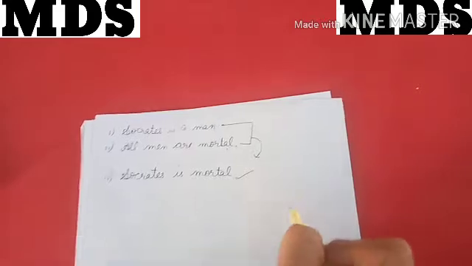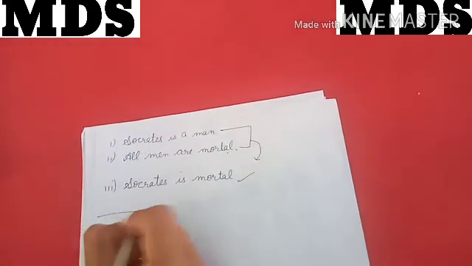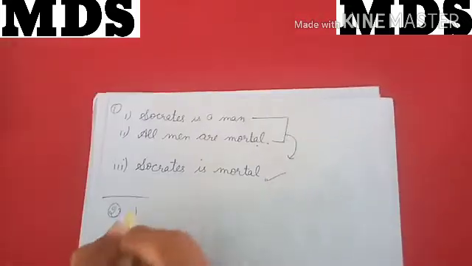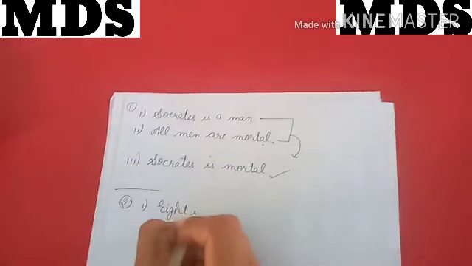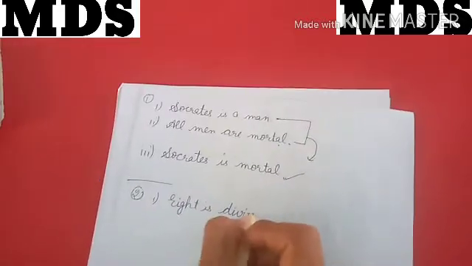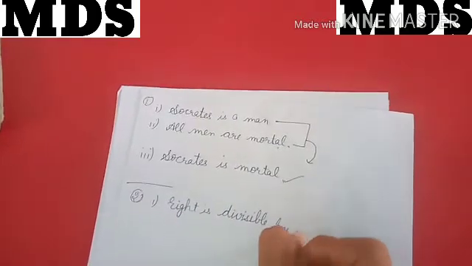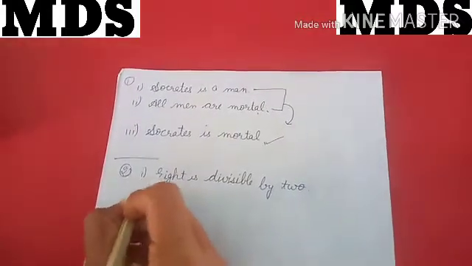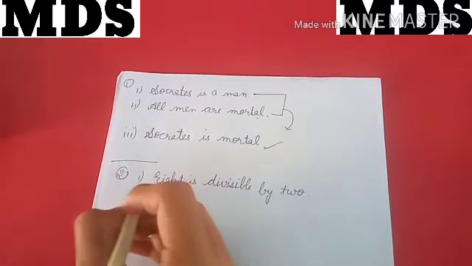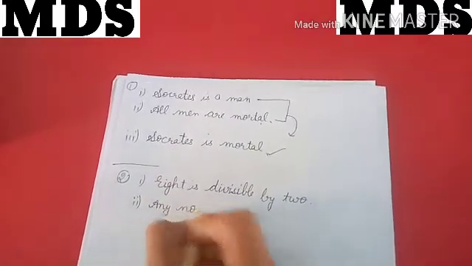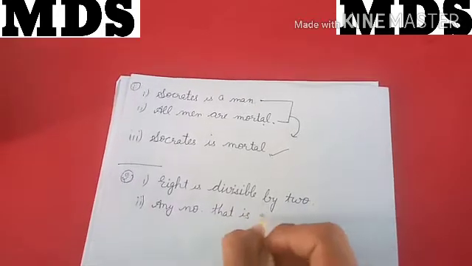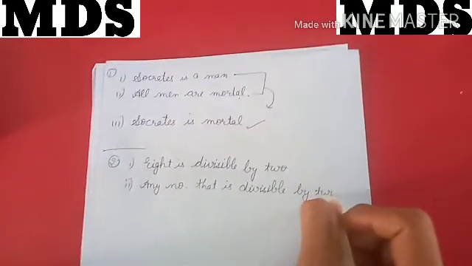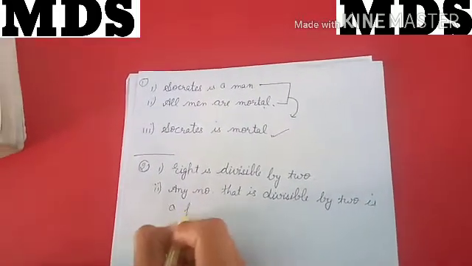Now similarly I take one more example. The first statement is 8 is divisible by 2. And another is any number that is divisible by 2 is a prime number.